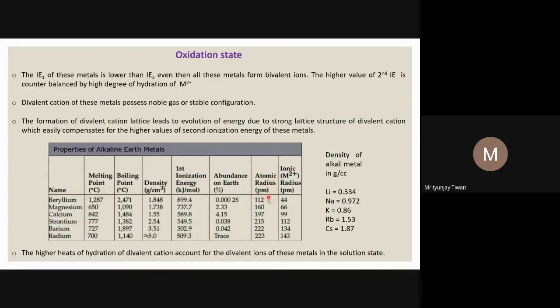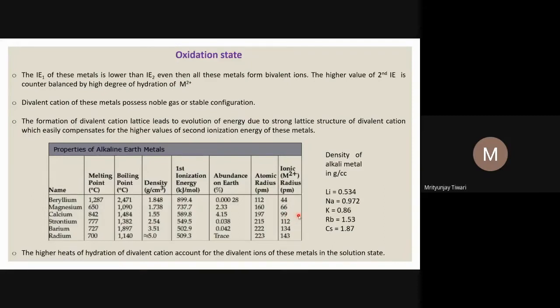There are also some other earth metals, the rare earth metals: all the lanthanide elements are called rare earth metals. Their existence is very little, and they are found on the earth, so they are called rare earth metals. Now the atomic radius you can see in picometers. You can convert picometers into angstroms if you want. This is also in picometers, the ionic radius. I can see the atomic radius and ionic radius, how it is varying.